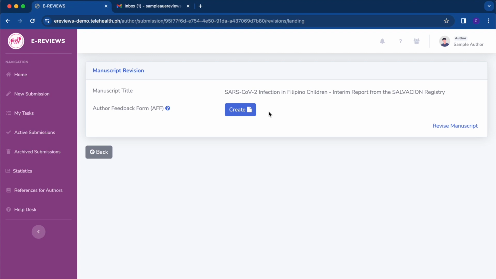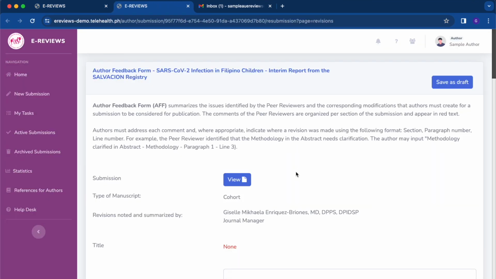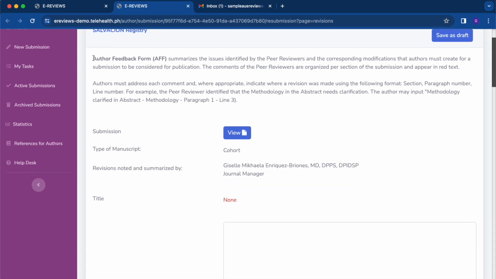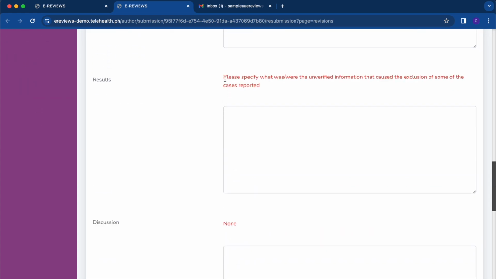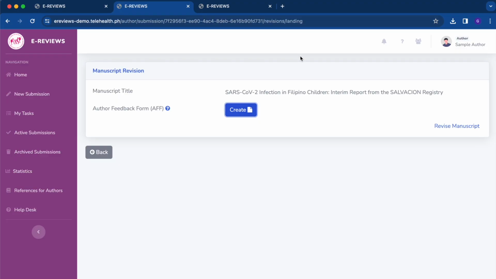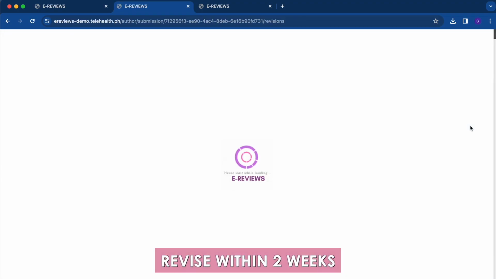If the submission is accepted for publication, the author will be given an author feedback form, or AFF, which summarizes the results of the peer review process and the comments and suggestions of the reviewers. Authors are asked to use the AFF to revise their manuscript accordingly and to comment on the AFF regarding the revisions and adjustments made. Authors are given 2 weeks to revise their manuscript.